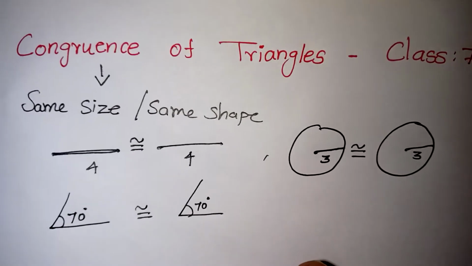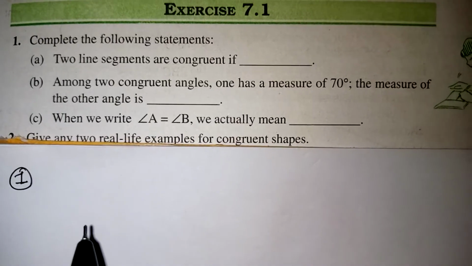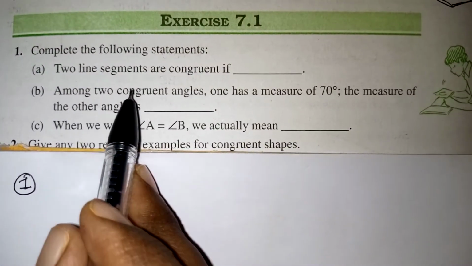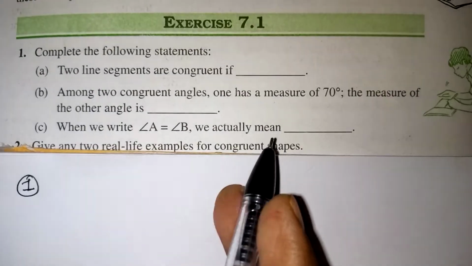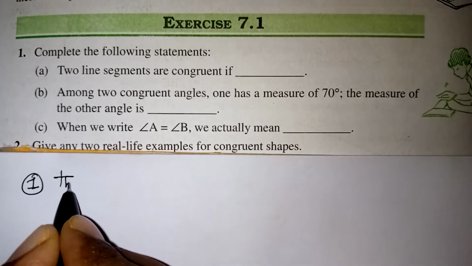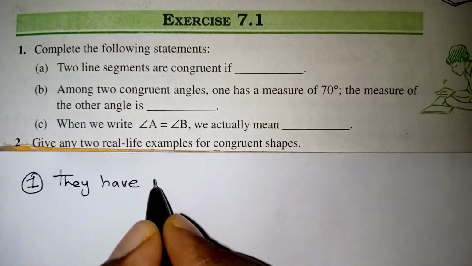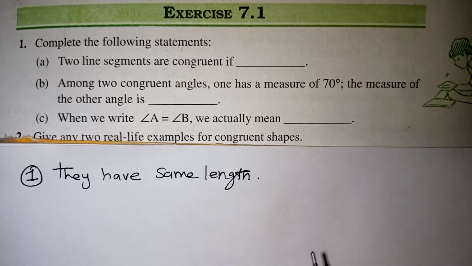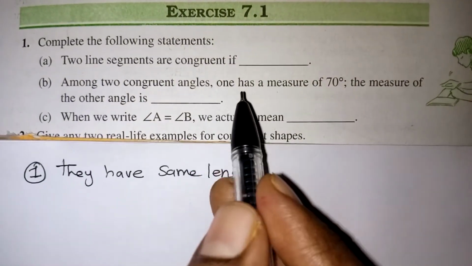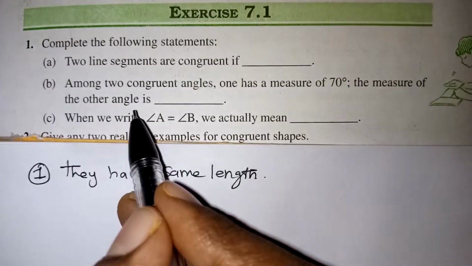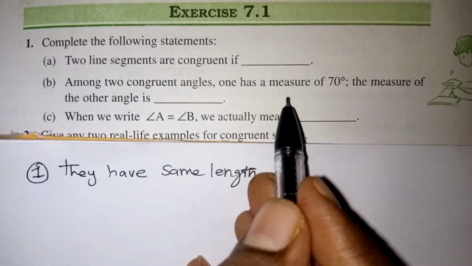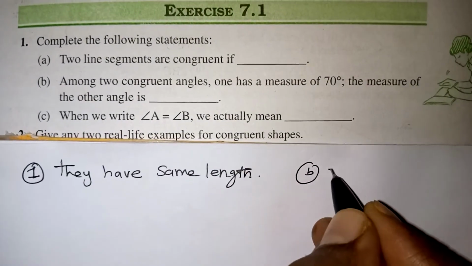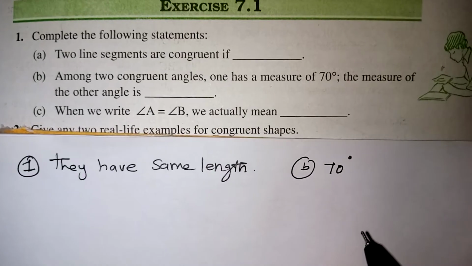Let's go on to the exercise for better understanding. So let's answer the questions given in 7.1. Complete the following statements. Two line segments are congruent if they have the same length. If the lengths are the same, those line segments will be called congruent line segments. Next question. Among two congruent angles, one has the measure of 70 degree. What is the measure of the other angle? Definitely that also is 70 degree. Then only it will be called congruent angles.